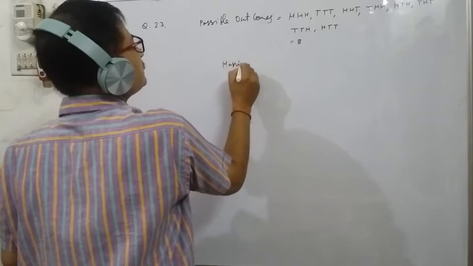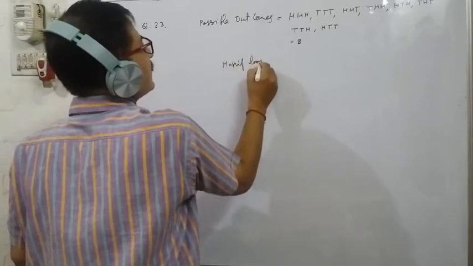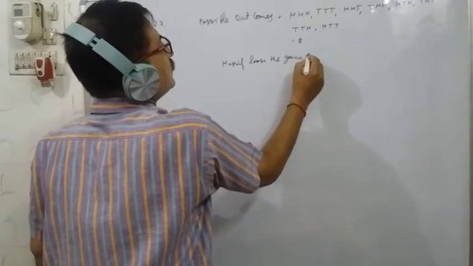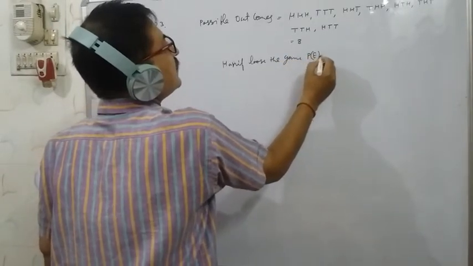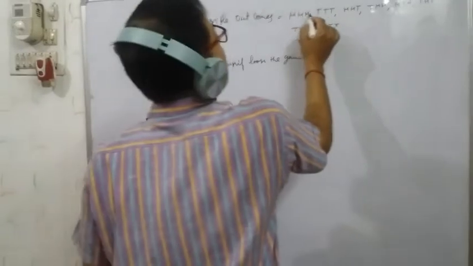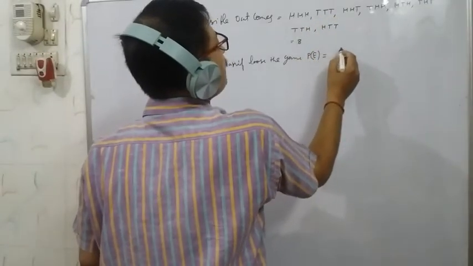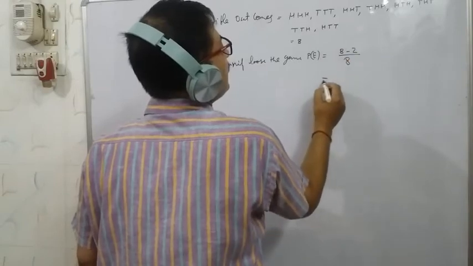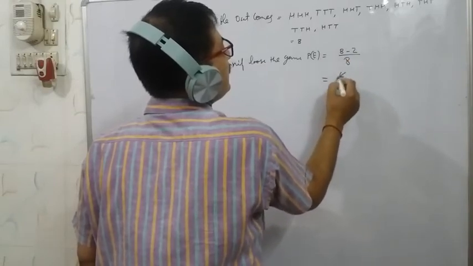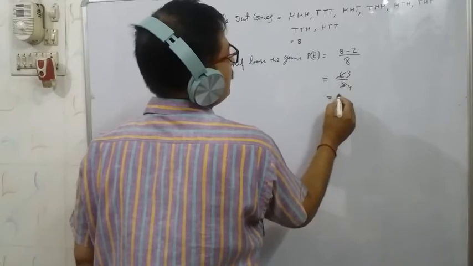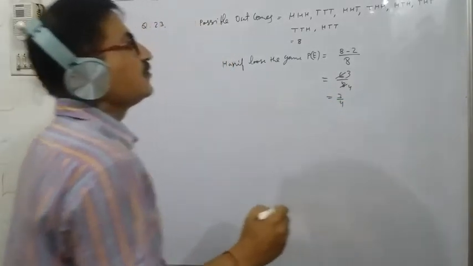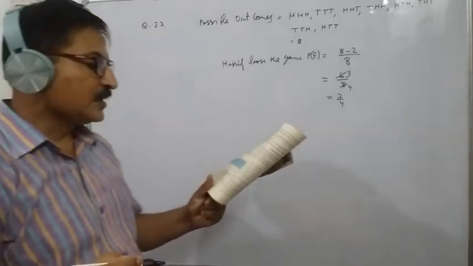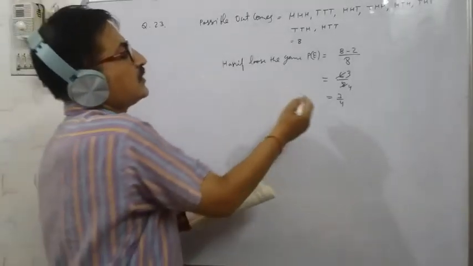So that probability will be there, because when triple H and triple T come, that time he is winning. So out of the 8, 2 are winning outcomes, and the total number of outcomes is 8. So the losing ones will be 6 by 8, which means 3 by 4. Your answer will be 3 by 4. The probability that Hanif will lose the game is 3 by 4.